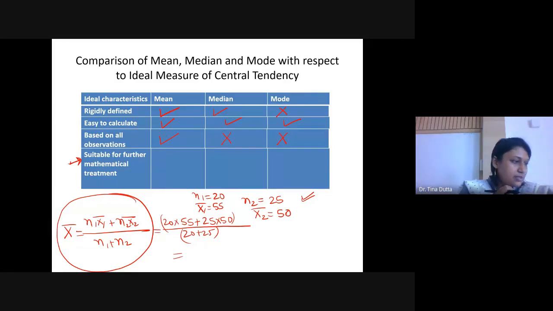Please share practice sums. Yes, I will share practice sums today only, Tushar.